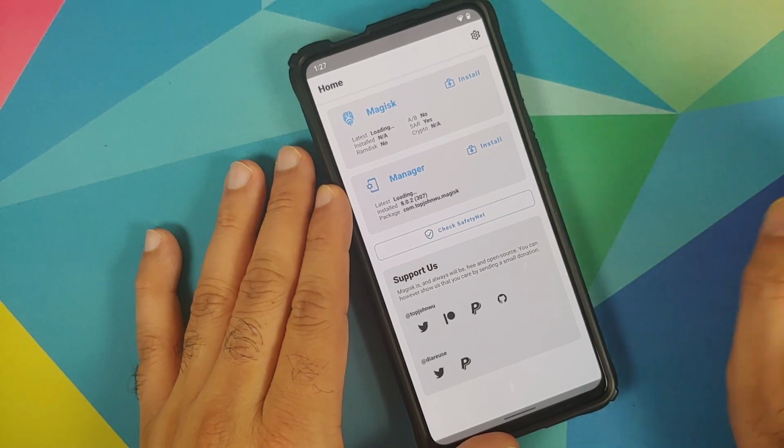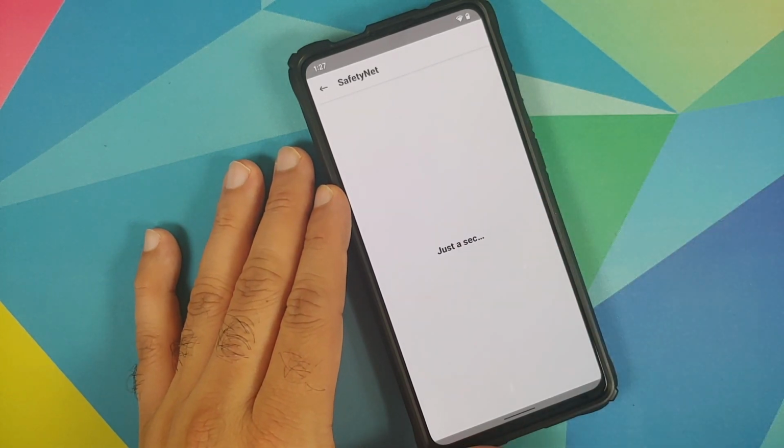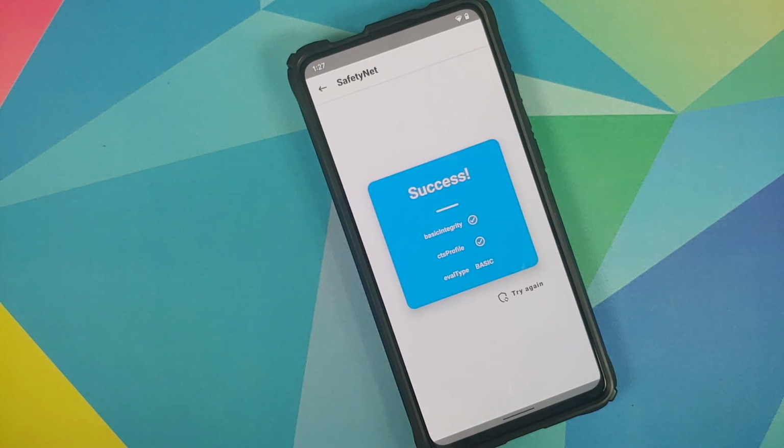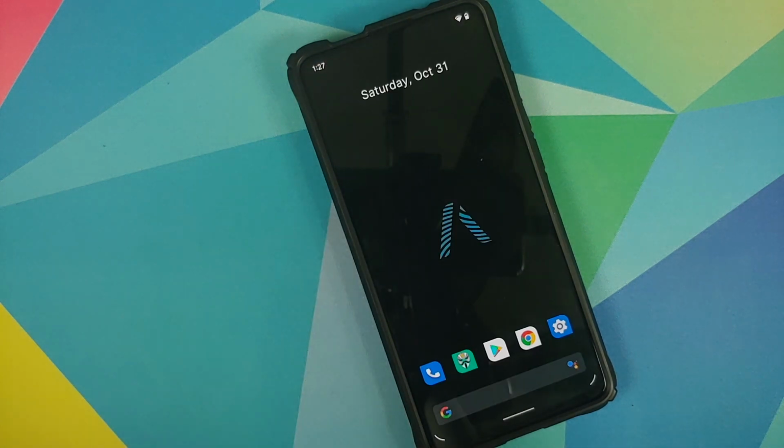Other than that, if you look for SafetyNet, here it is. My device is not rooted right now. I have only installed Magisk Manager to check for SafetyNet, and as you can see, SafetyNet is passing out of the box for me. There it is, success, which means your banking apps should work without any issues. Now once you root your device, you might have to enable Magisk Hide so that you can pass SafetyNet and continue using your banking apps.